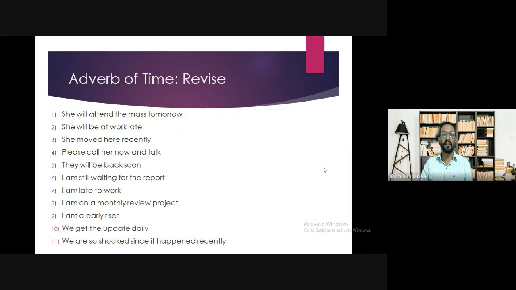She will be at work late. So when will she be at her work? Probably she will be at work late. Third one, she moved here recently. When did she move here?